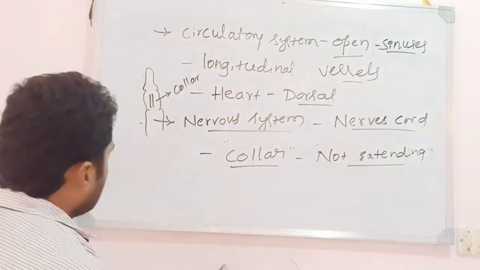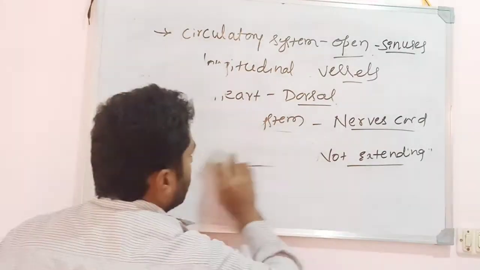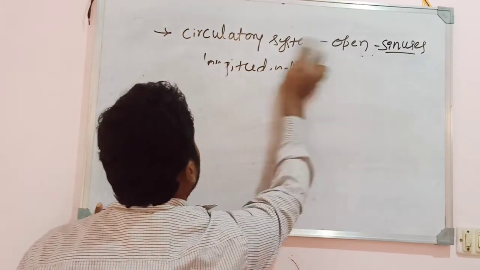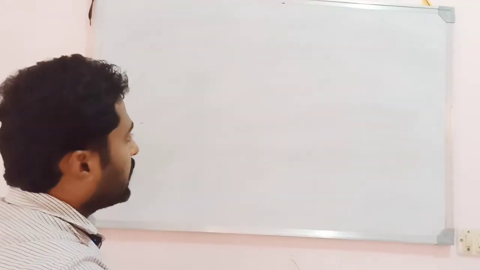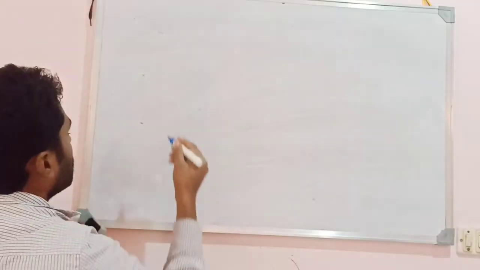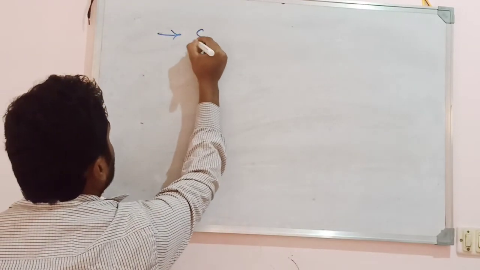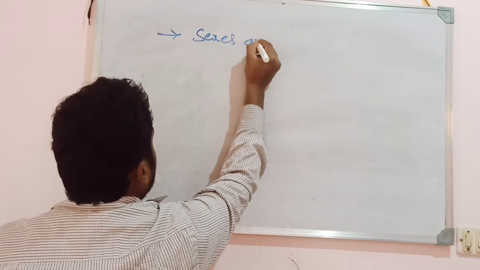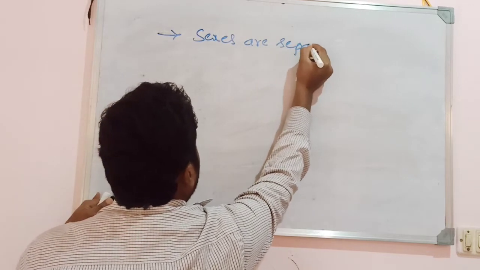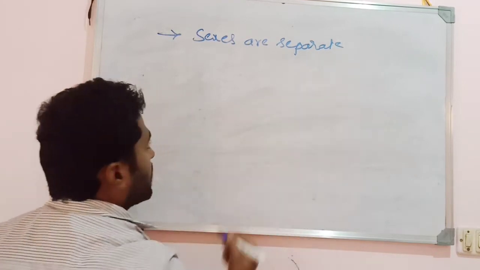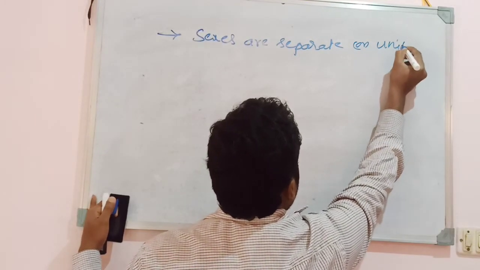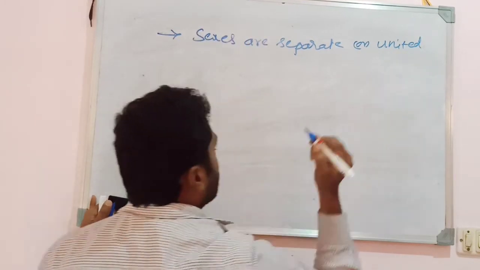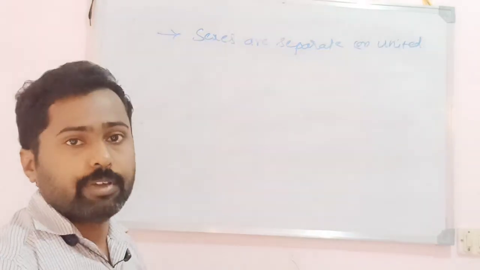Then about the reproduction, here the sexes may be separate or the sexes may be united. It means both conditions can be seen in reproduction. Either the male and female are separate, or they may be united.